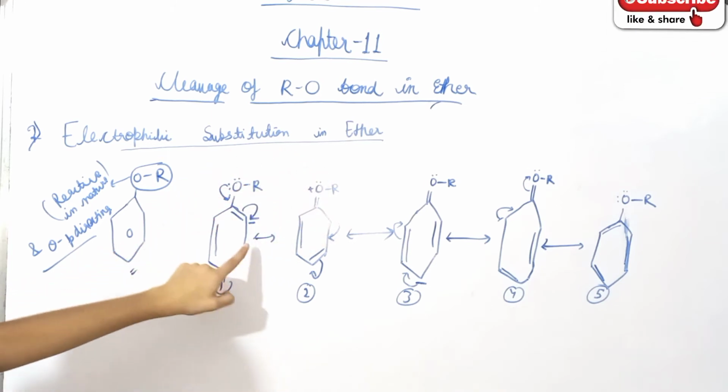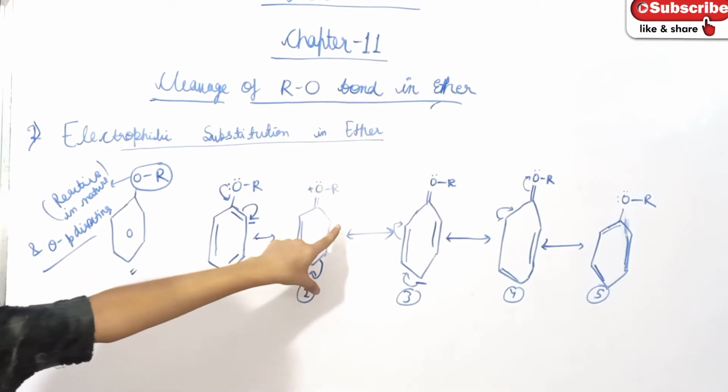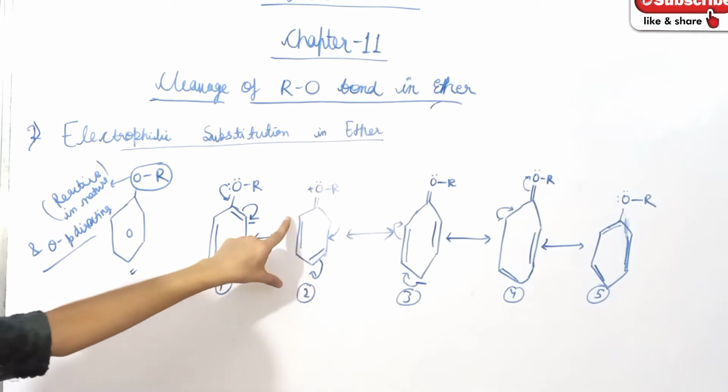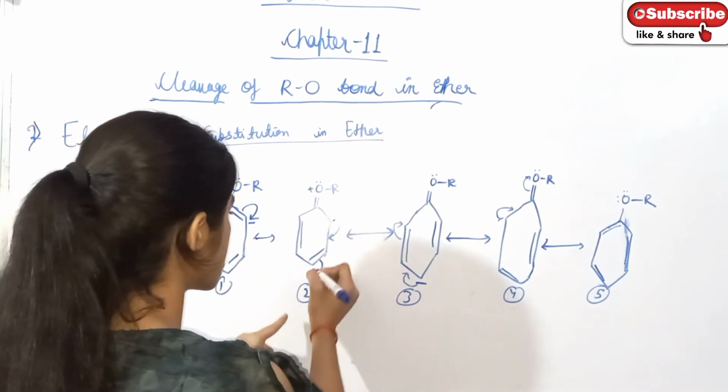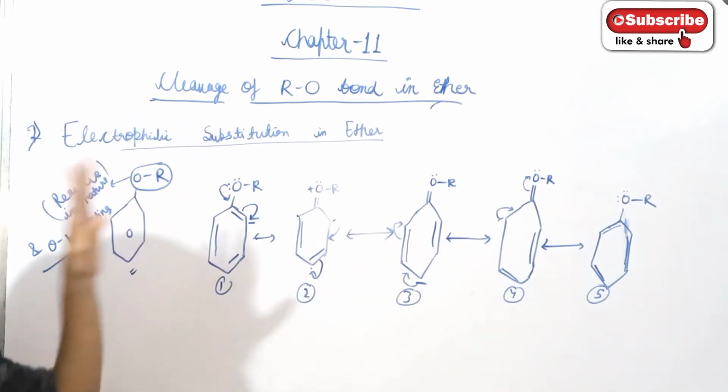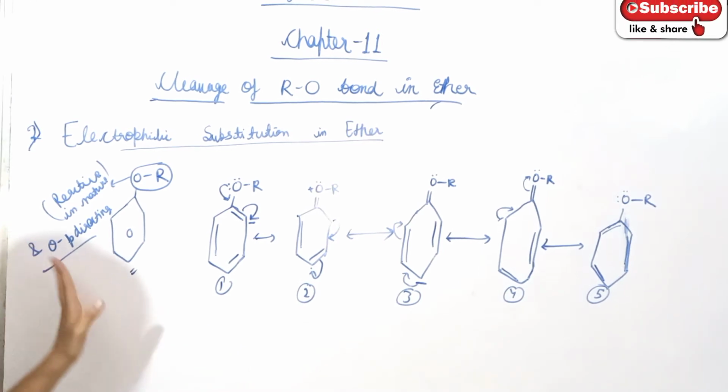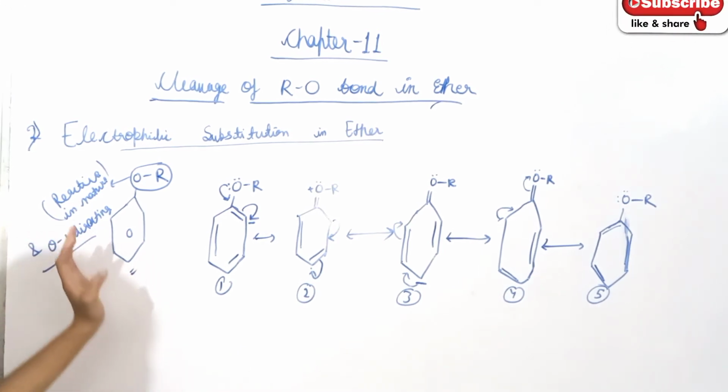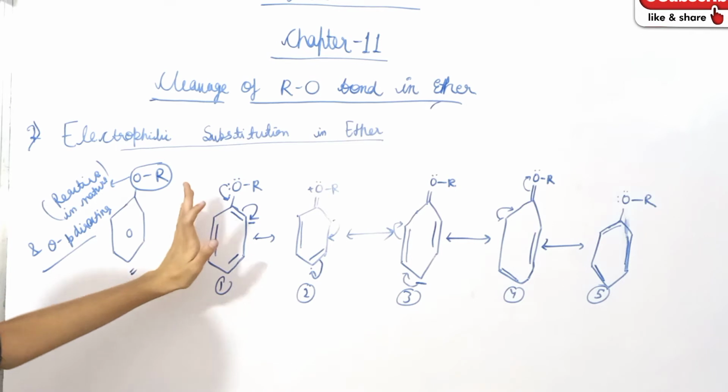And it is ortho and para-directing in nature. You can see that the negative charge or electrophilic attack is here only, at this position, this and this, which is ortho and para-directing in nature. So let's discuss the halogenation in ether. Halogenation reaction of ether.